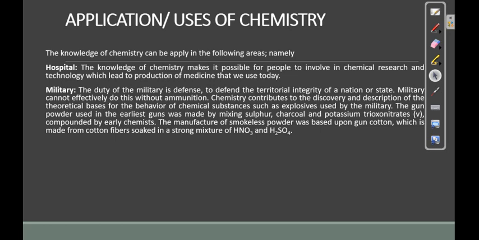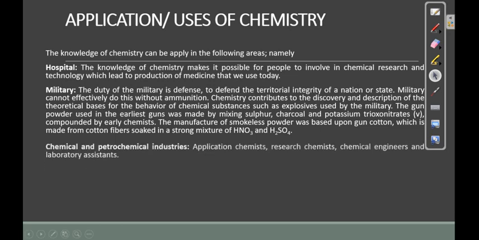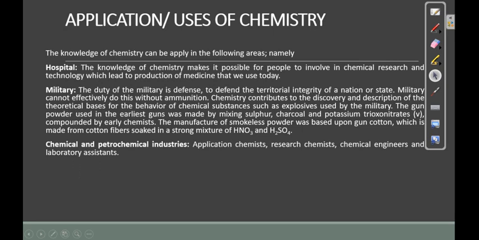Now, chemists involving themselves in research come up with what? Different armed materials and resources that can help those military officers secure the lives and property of the state. And we have the atomic bomb. We know of that one. Atomic bomb. We know of all those gunpowder. All these things are products of chemistry. They came as a result of what? Intense research by chemists. Now we have chemical and petrochemical industries.